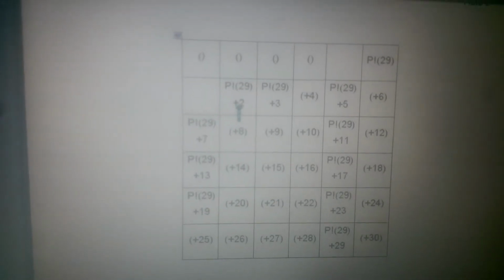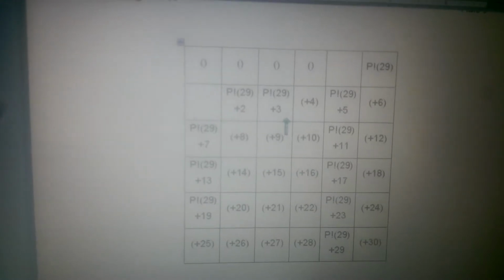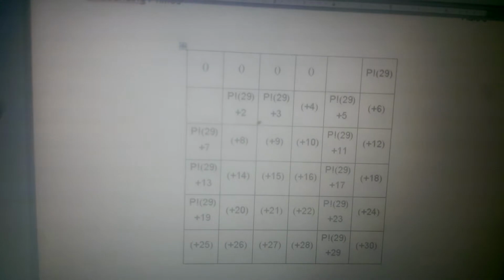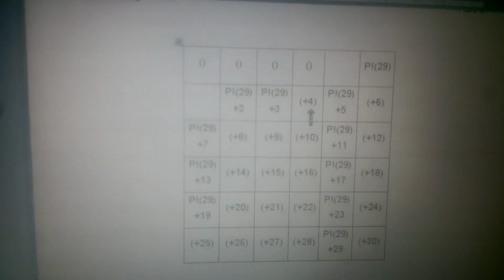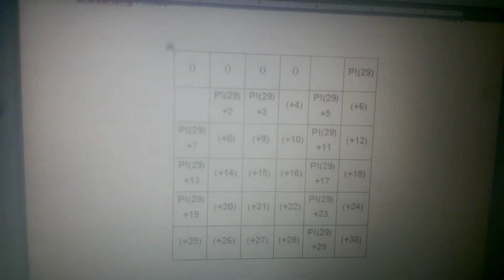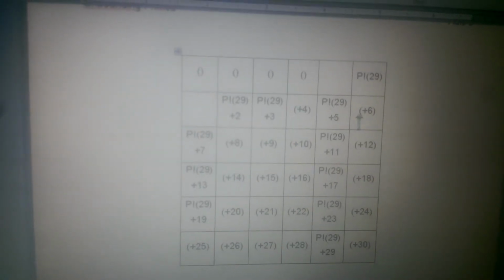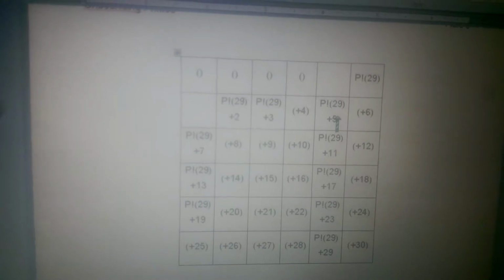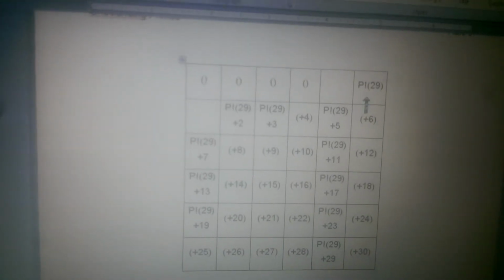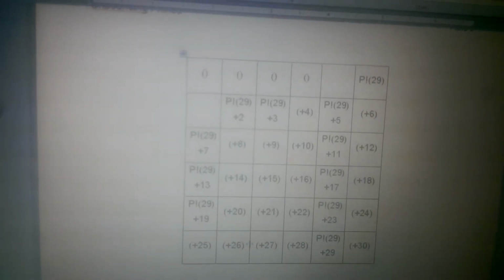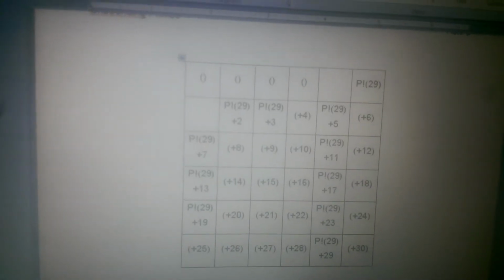We add the 2. We know 2 is a factor that goes into this product, so we know this is a product as well. 3 is a factor, so we add it, and we know this is a product as well. 4 is a factor as a product of 2. And since 2 can go into it, we just add 2 again, just like the previous part, how we got the y plus 2. And we were able to show that this is also a product. And then we have the 5, another prime. All these factors that go into 29 now fill in all these spaces. So now what if we took it to the next step?